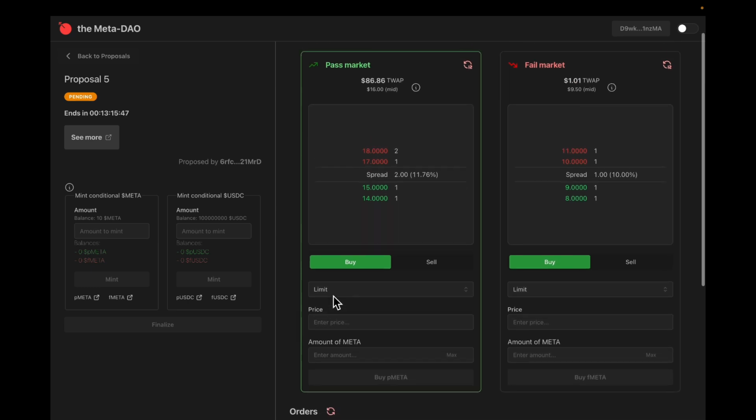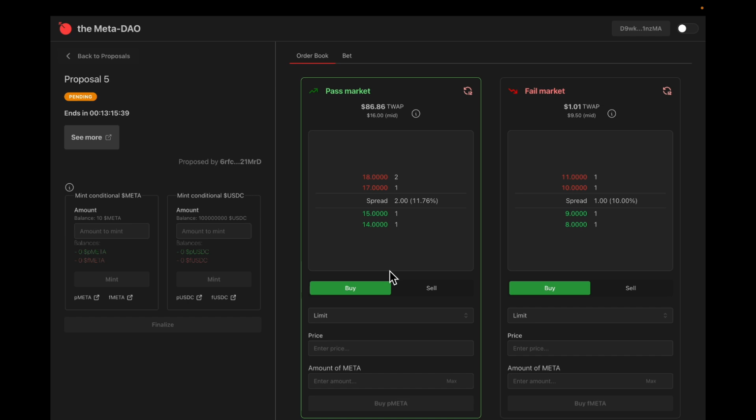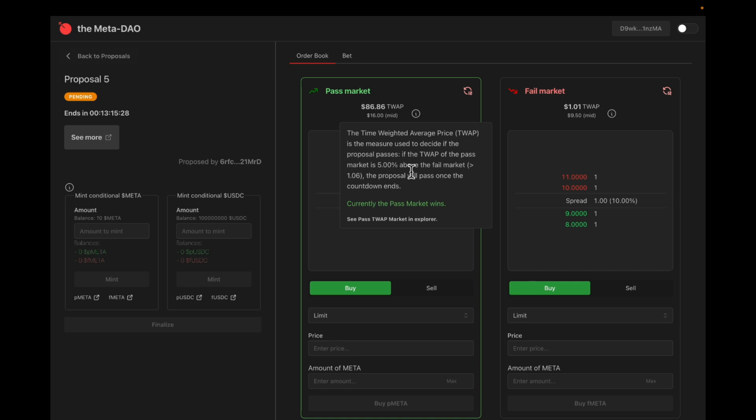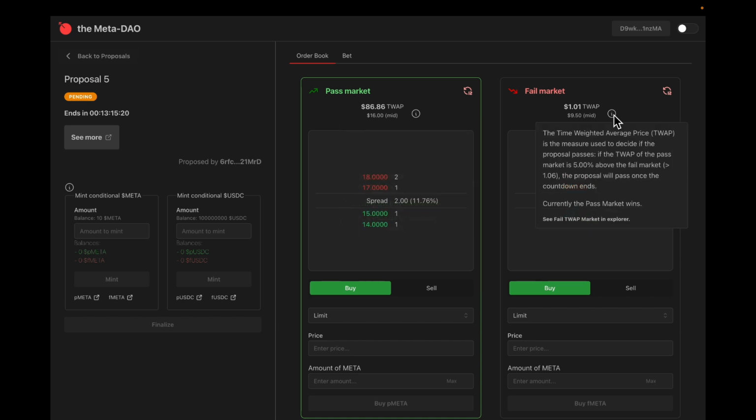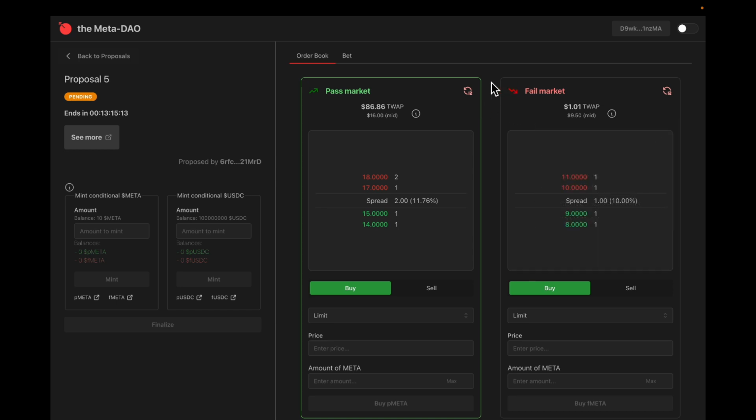So that's the first thing you'll see. It's an order book. So you can set your limit orders, buy price, your sell price. And like I said, there's two different markets. The pass market, this represents, as you can see here, how much you think the DAO will be worth in the event that the proposal passes. The fail market is how much you think the market will be worth if the proposal fails. If it's a terrible proposal and its proposal is just to steal all the money from the DAO and give it to one person, then this is probably going to have a higher fail market.